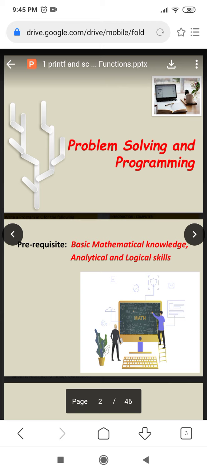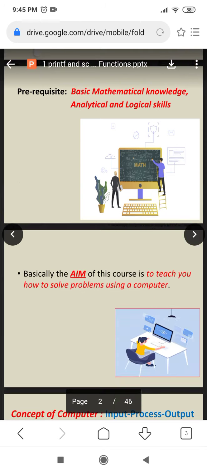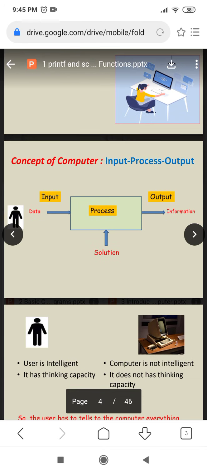So to solve any complex problem, we have to keep three things in our mind, that is taking input, doing the process and displaying the output. Here you can see the diagram. In this diagram we can see the input, taking the input, that is data from the user, and doing the process by using the solution, means logic, and displaying the output on the monitor.